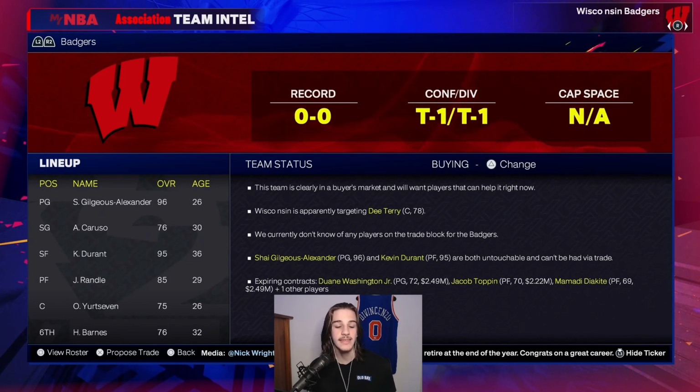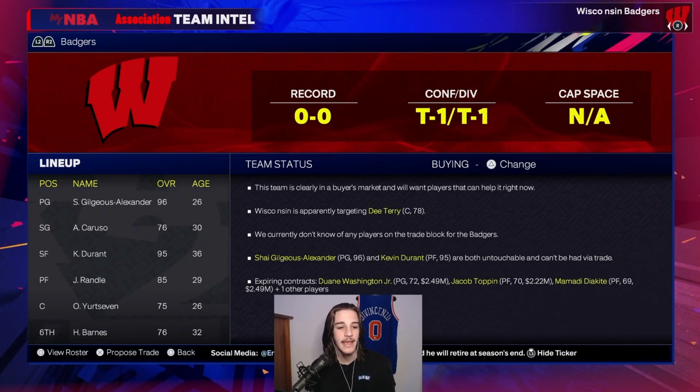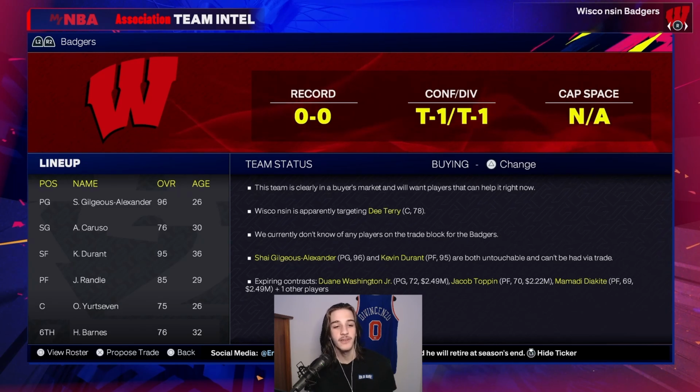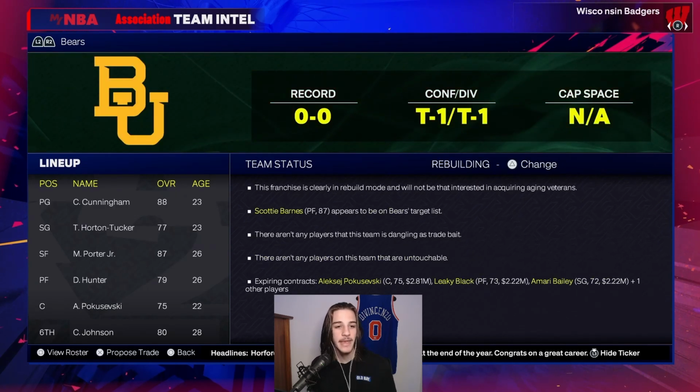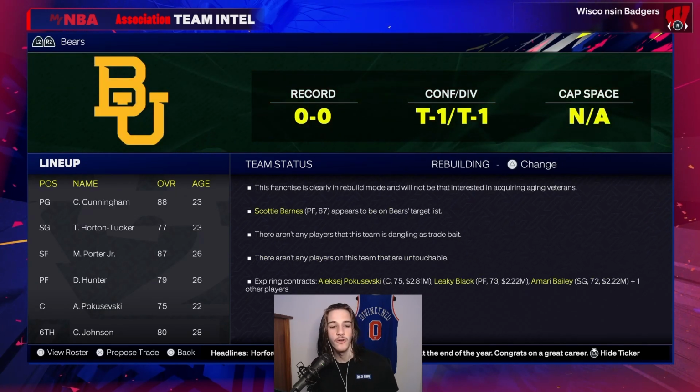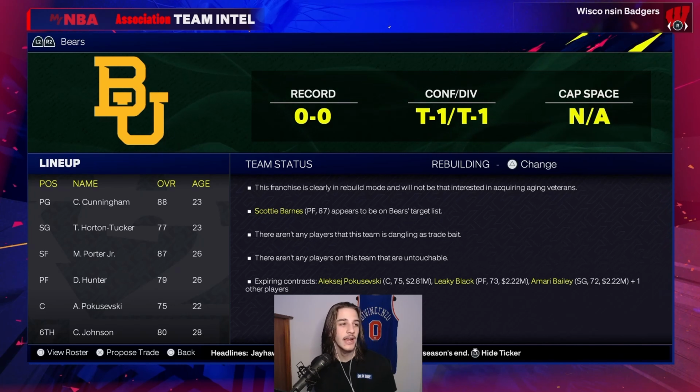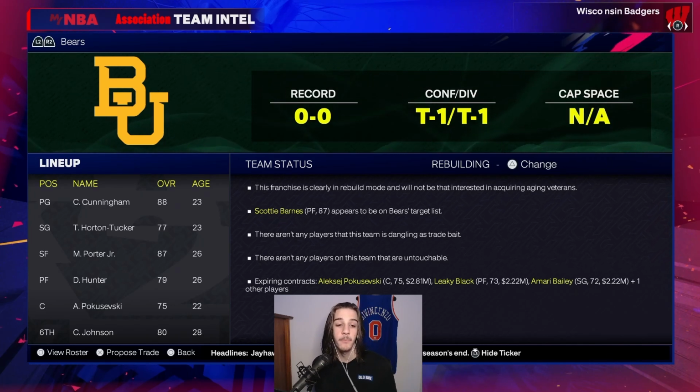First, we have Wisconsin. They have Shea and KD and Julius Randle. That's a pretty good team. Next up, we have Baylor. They have Cade, Michael Porter Jr., not on the level of that last Wisconsin team, but they might be all right.